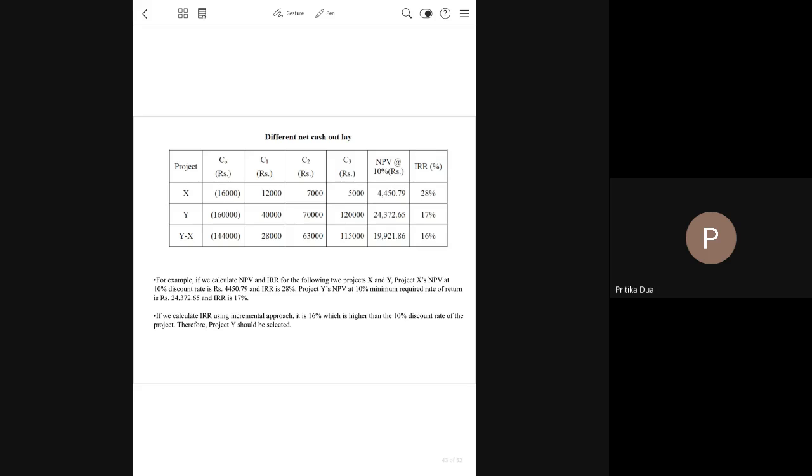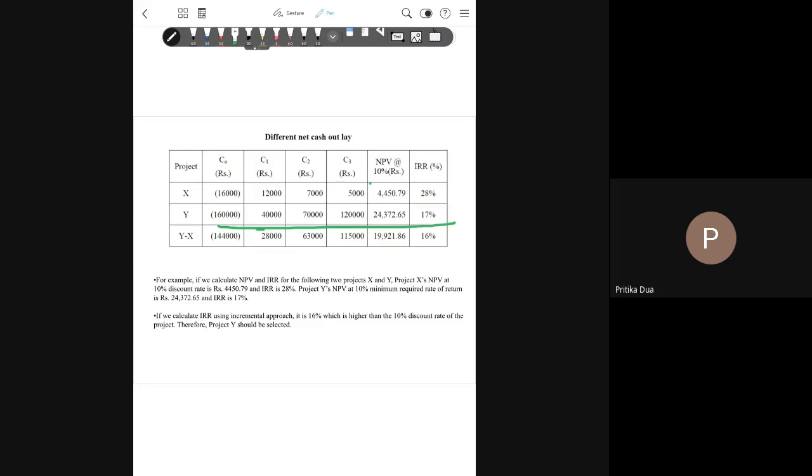When we simply calculate the NPV and IRR of both the projects on the regular basis, what we find is that the NPV is biased to the project having larger investment, that is project Y, and IRR is giving better ranking to project X. So what situation is this? This is a conflict situation.